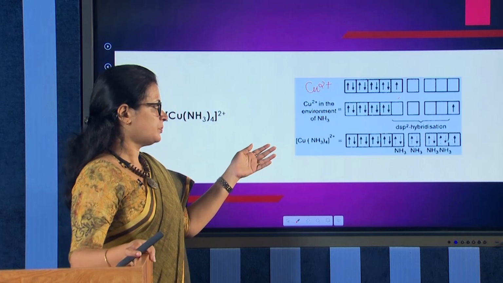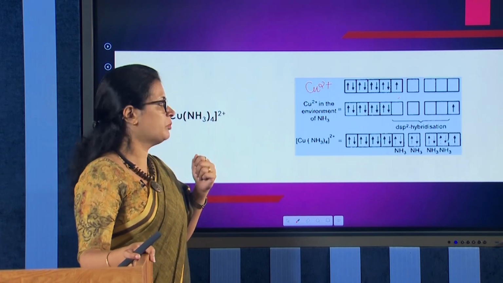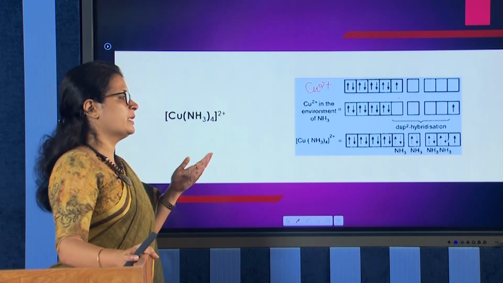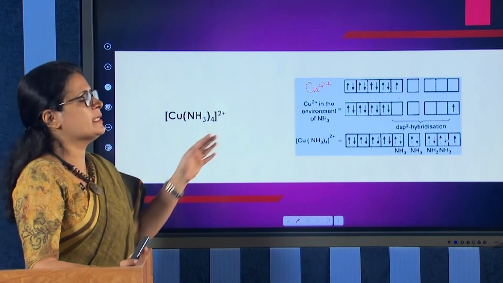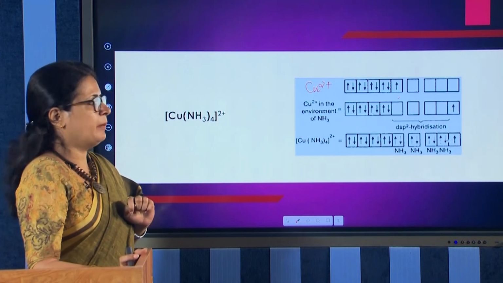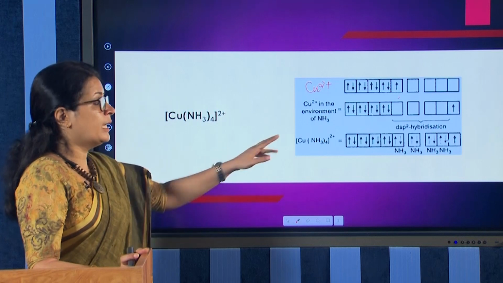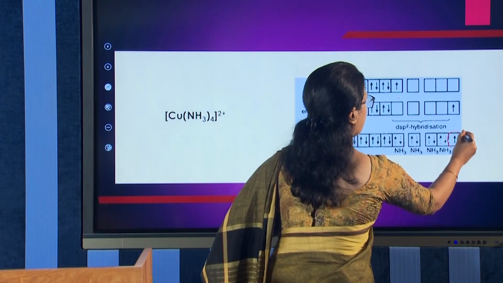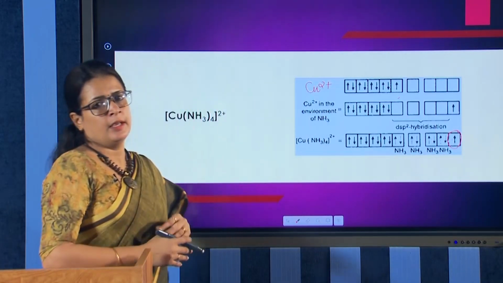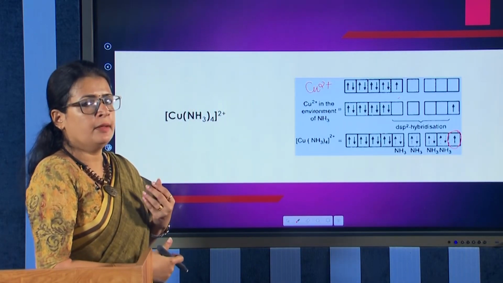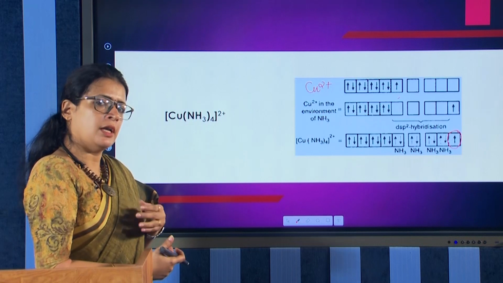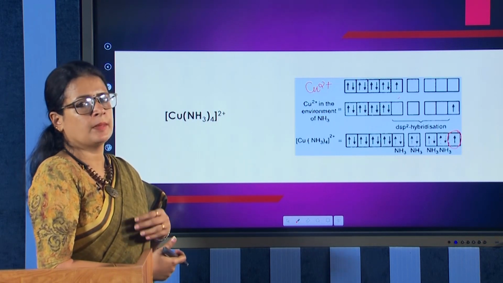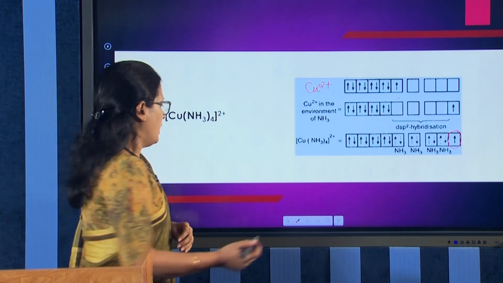And what about the magnetic property of the complex? It is a paramagnetic complex because there is one unpaired electron in the complex. If an unpaired electron is there, you will call it paramagnetic, and if there are no unpaired electrons, it is diamagnetic.